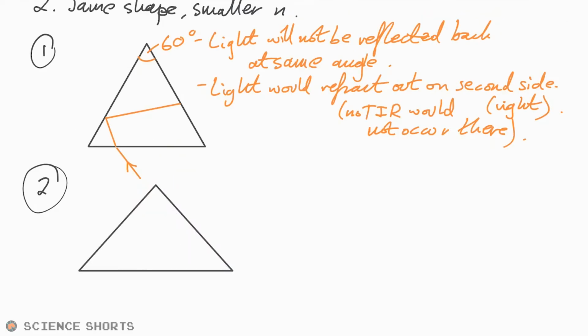Second one then, we have the 90 degree one there, and so light is still going to come out, that's fine. But if we have a smaller refractive index, then we saw earlier, rearranging it, that sine theta c is equal to 1 over n. Therefore if n goes down, theta c increases, so the critical angle would increase.